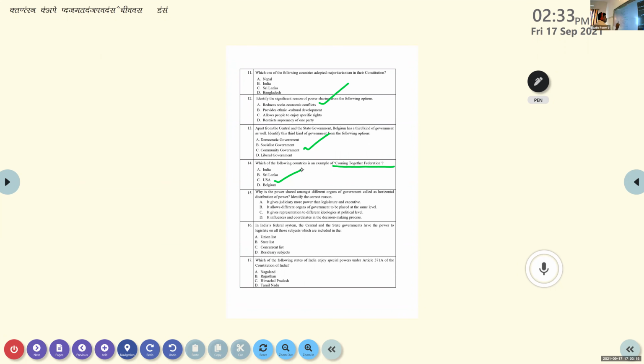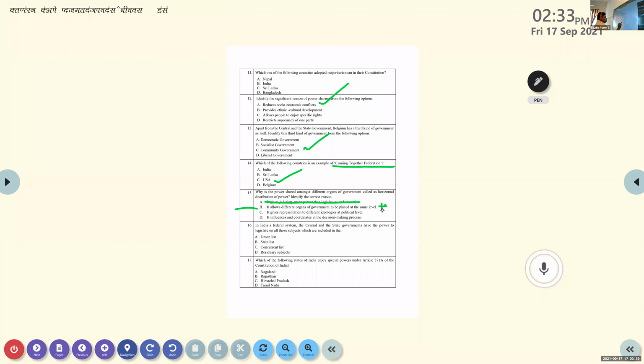It allows different organs of the government to be placed at the same level. Okay, option B. Another person also told option B is the correct answer. So please check that properly. Option A, it gives the judiciary more power to legislate and execute. In a democratic system, that will not happen, right? Option B is positive, so please set a positive mark.